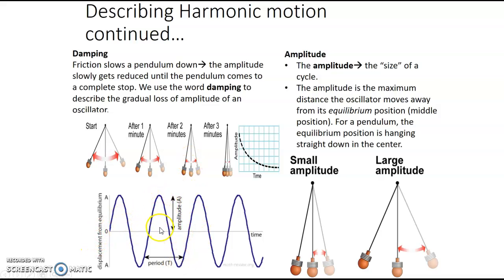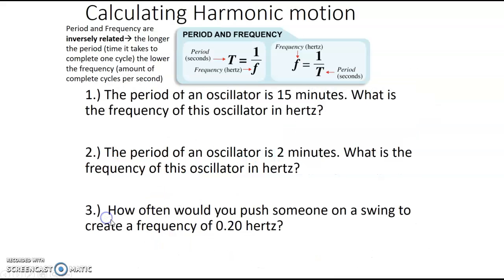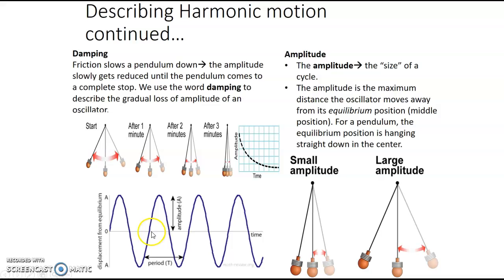So you would measure the amplitude from its equilibrium point up until its furthest point. So either up this way or down this way, same difference. We're going to be looking at what each individual part of the wave is called. But again, the amplitude, how far from its equilibrium, is how much energy the wave has.